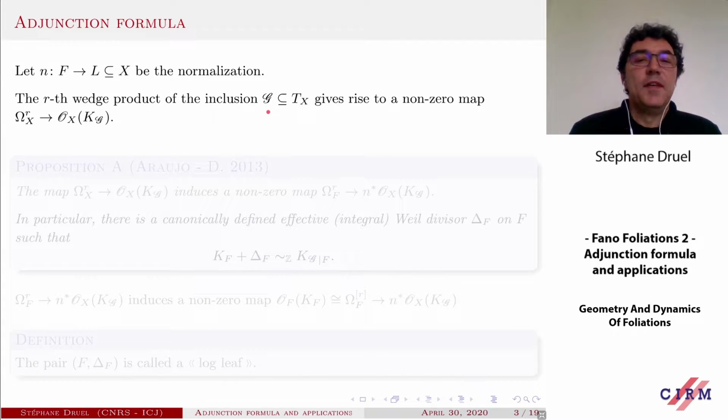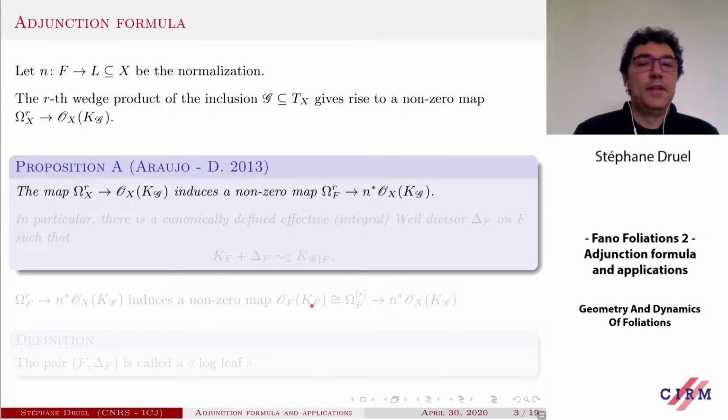Now you consider this inclusion of the tangent sheaf of the foliation into T_X, and you take the r-th wedge product and dualize, and what you end up with is a map from the space of r-forms on X onto the line bundle associated to the canonical class of G. And our first result is the following: this map in fact induces a non-zero map from the space of r-forms on F, the normalization of the leaf, into the pullback of the line bundle associated to the canonical class.